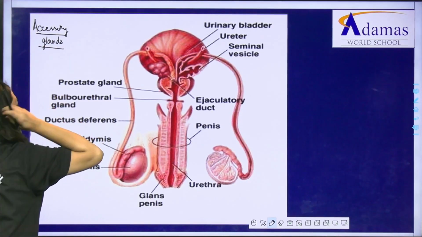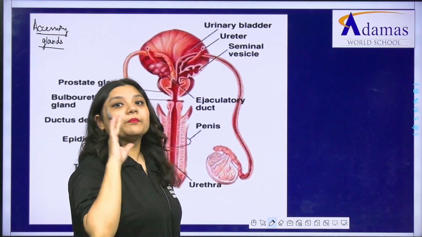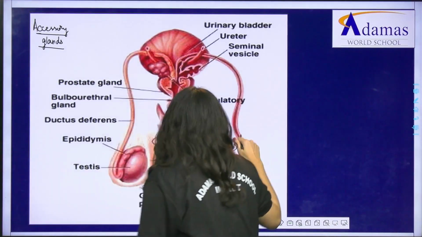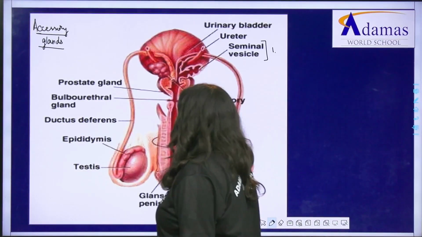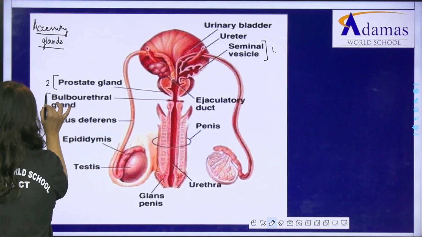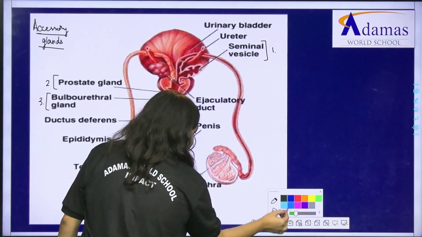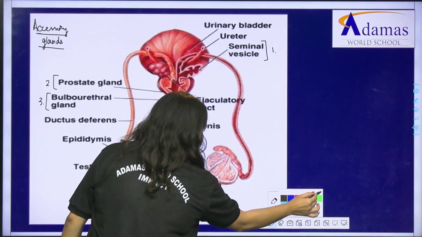Okay. So we have 3 different kinds of glands and तीनों ही क्या है? Paired form में है. So first, let us discuss about the seminal vesicle. Then we will discuss about the prostate gland, and then third हम लोग discuss करेंगे about the bulbourethral gland. Very carefully look into the structure.